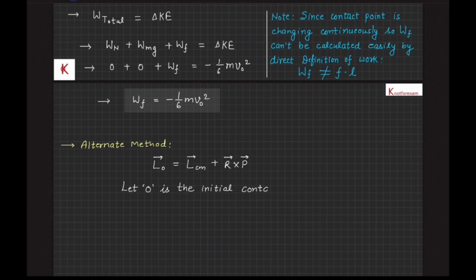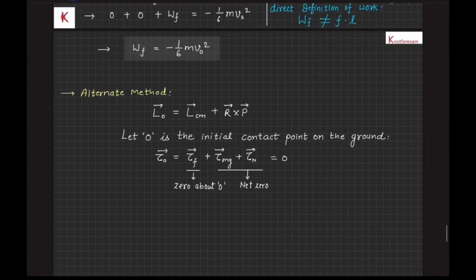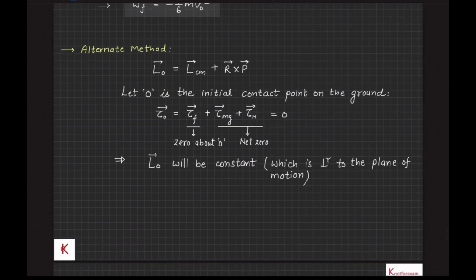Let O be the initial contact point on the ground, therefore the net torque about point O, tau O vector, is equal to the torque of friction plus the torque of mg plus the torque of the normal force N. Since the friction force F is passing through point O, its torque will be 0, and the net torque by mg and N will also be 0, therefore the net torque on the system is 0, and therefore the net angular momentum L_O vector will be constant, which is perpendicular to the plane of motion.